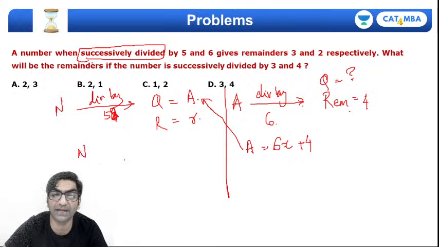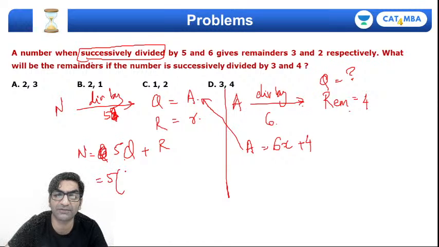So here I'll say dividend equal to divisor into quotient plus the remainder, right? So if I take this a and substitute it here, this becomes 5 times 6x plus 4 plus r. That's obviously 5 times 6 plus 5 times 4.